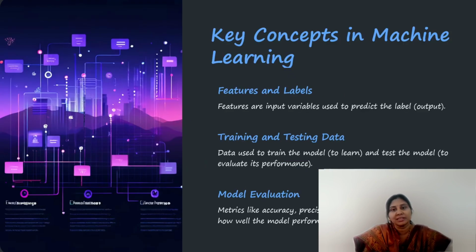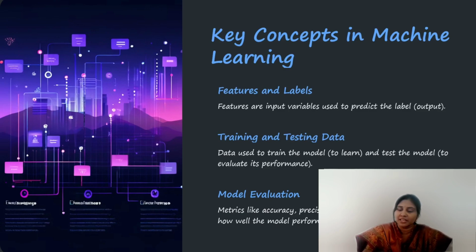Next, coming to some of the key concepts in machine learning. In machine learning, we need to know what the features and labels are. In the data set, whatever data and inputs are available are categorized into features. And for those inputs, we need to make an output. So that output is called a label. So for the particular input, we have the output. So input is called features and output is called label.